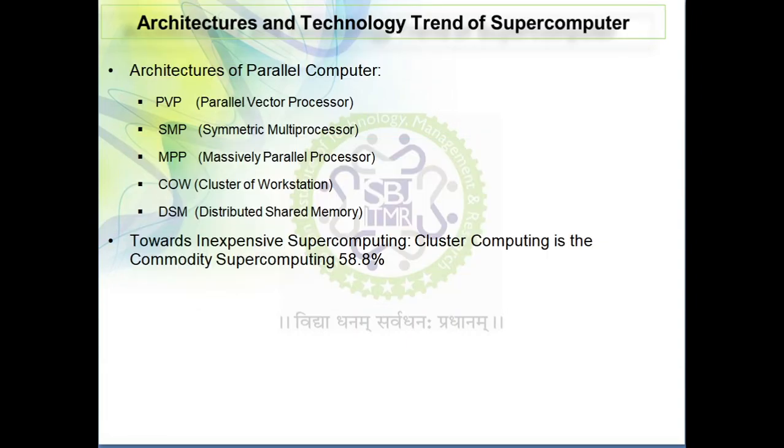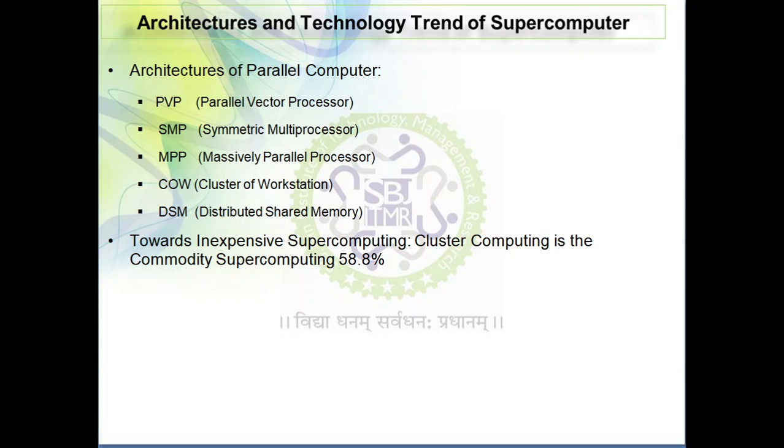Now, in the architecture and technology trend of supercomputers, we see parallel vector processors, symmetric multiprocessors, massively parallel processors, clusters of workstations, and distributed shared memory. These are all architectures of parallel computers.